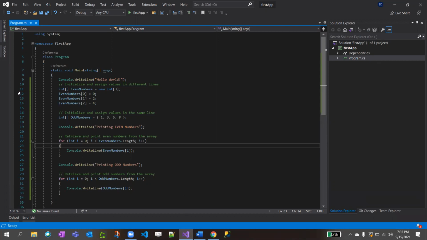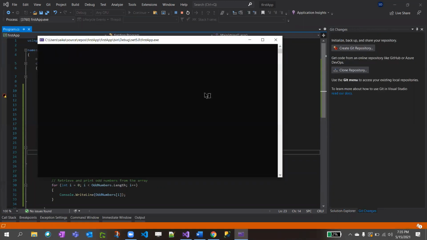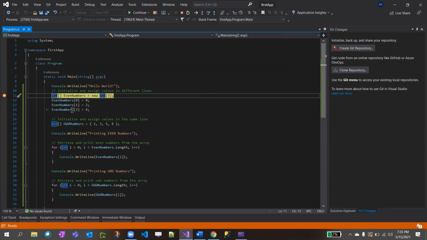Okay. I'll also show you the breakpoint. How do you put a breakpoint? Just go to the left of the line numbers and click there to put a breakpoint. If you want to stop the execution at that point and see step by step the execution flow for each line, you just put the breakpoint and run the app. See, now the breakpoint came here, right?